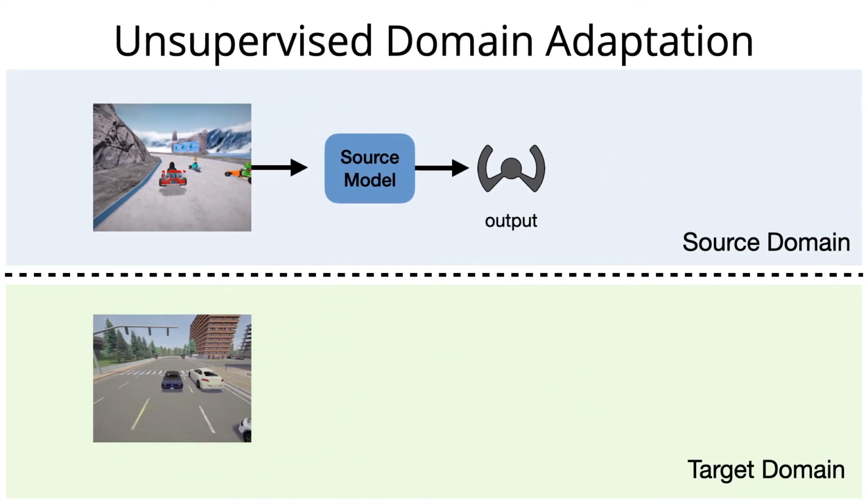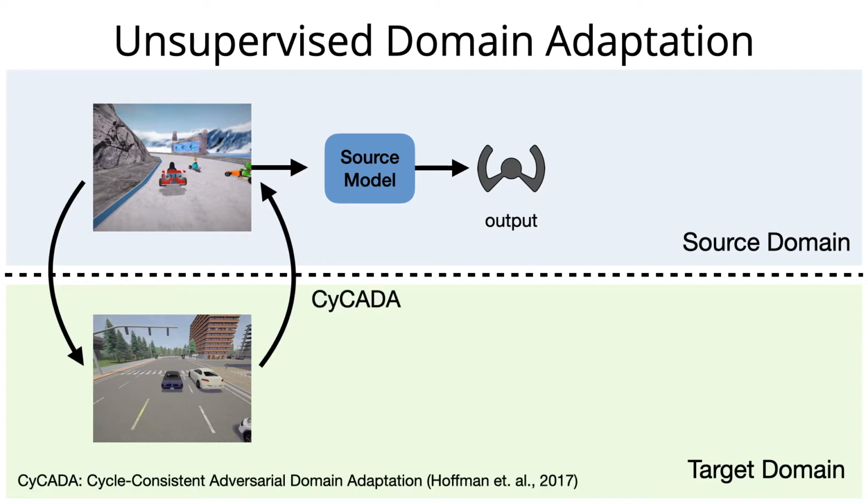What if we try to remedy this failure by aligning the raw input image distributions of the source and target domains? Pulling from a promising body of recent works that perform image-to-image translation and style transfer between domains, we attempt to translate raw target domain images into the style of the source domain. At test time, we apply the image translation model to the target input image to generate a source-like image, which is then directly fed into the source model.